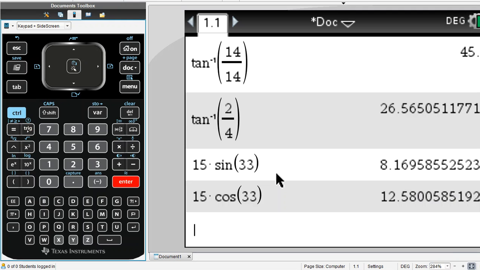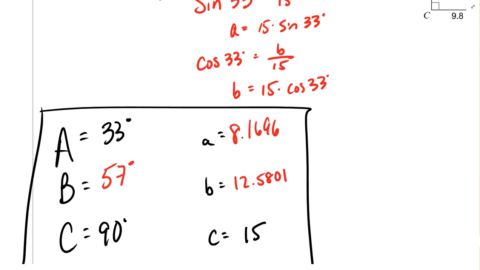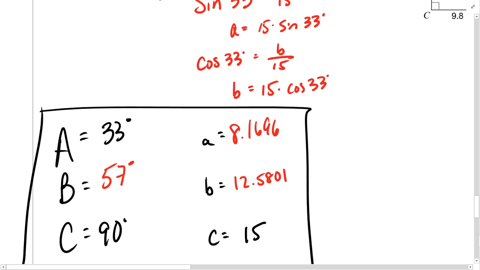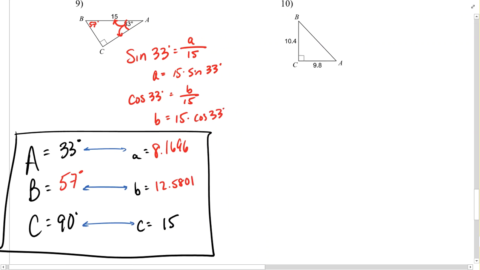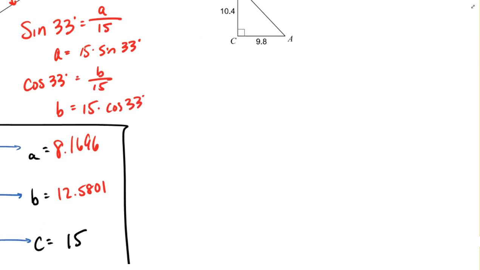And a appears to be 8 units long, and b is about 12 units long. After I've written those down, I'm just doing a quick check here. The solution seemed to make sense. Across from the smallest angle is going to be the shortest side. Across from the largest angle is going to be the longest side. And across from the angle that's in between the two is a side length that's going to be in between the two. So these appear to line up very well with one another. I think I'm happy with the results.